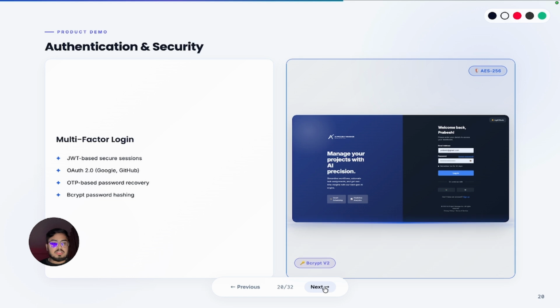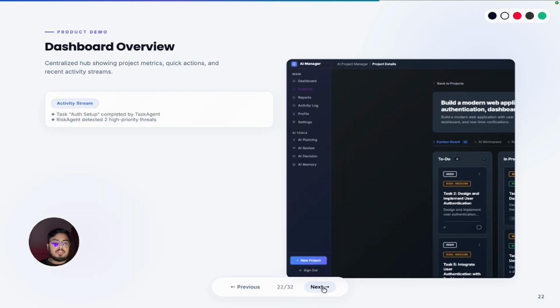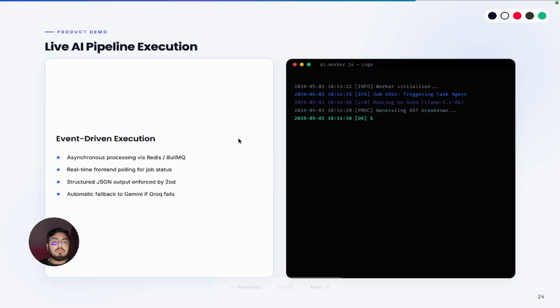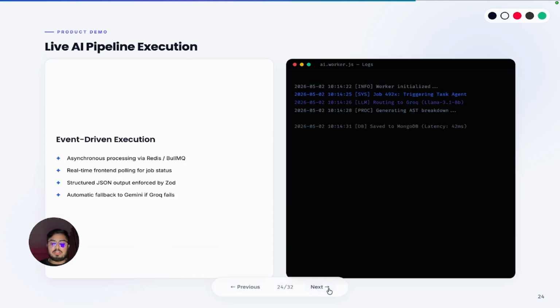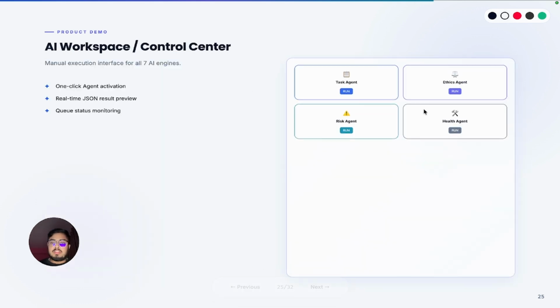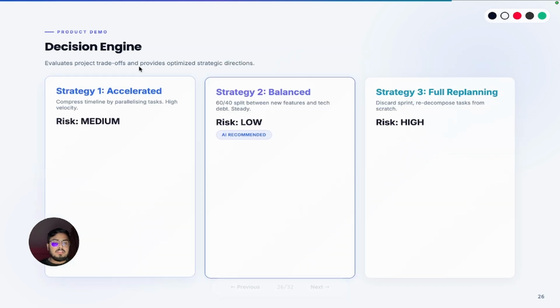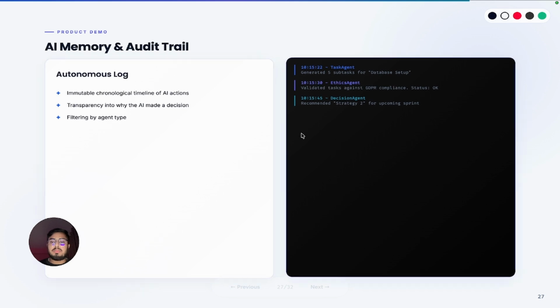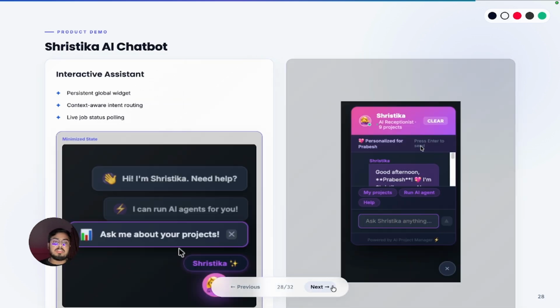And now these are the slides for landing pages. This is the dashboard overview. This is the intelligent Kanban board view, live while executing AI pipelines depending on the tasks, and decision panels, AI workspace, control center, and these are the icons in which agents are decided. Decision engine, which predicts high risk, medium risk, or low risk. AI memory and audit trail, autonomous log. This decides the token limit, decision agent, and how the project is decided.